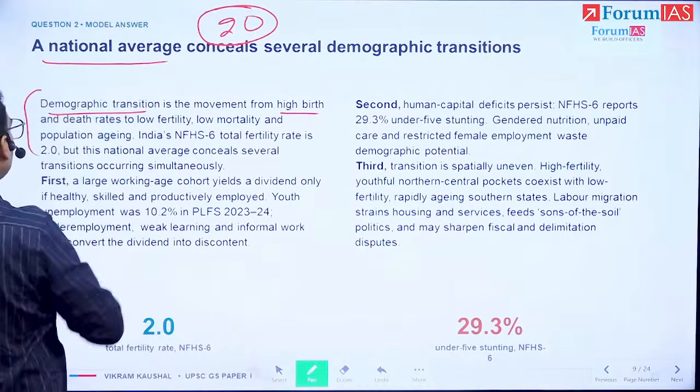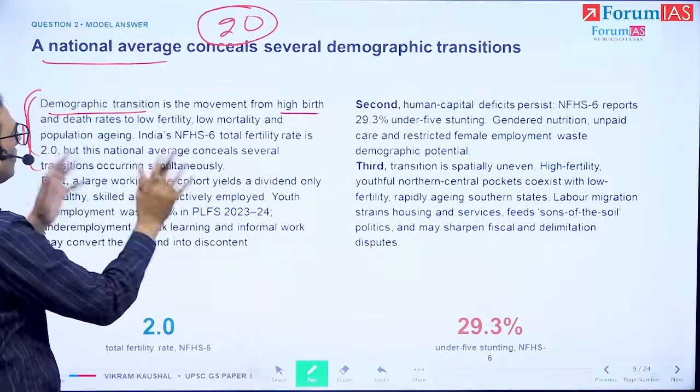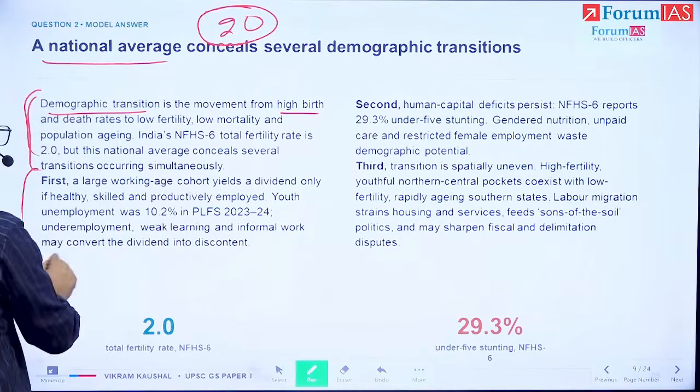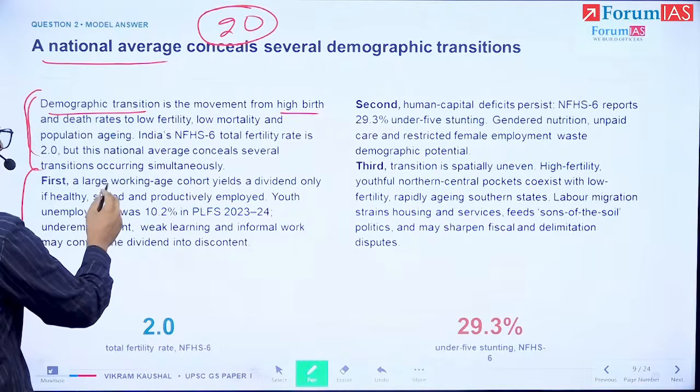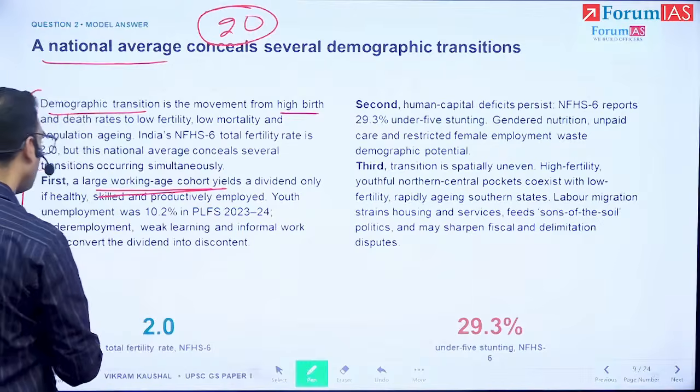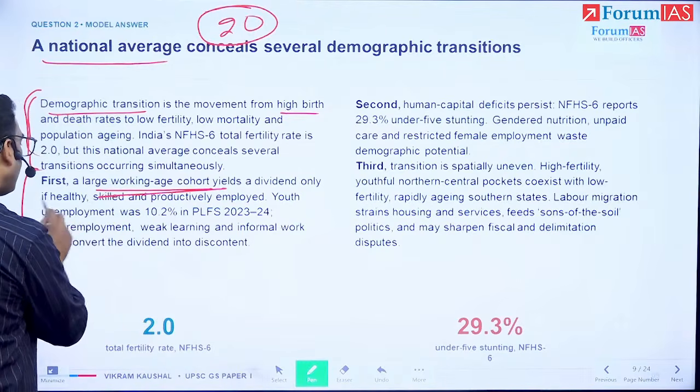So first paragraph, basically what we've done is we've simply defined what this demographic transition means, as we just spoke about. Then in the paragraph after that, what we've put up is the fact that there is a large working age population and it needs to be employed properly.